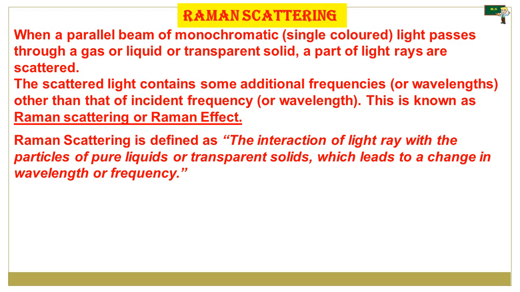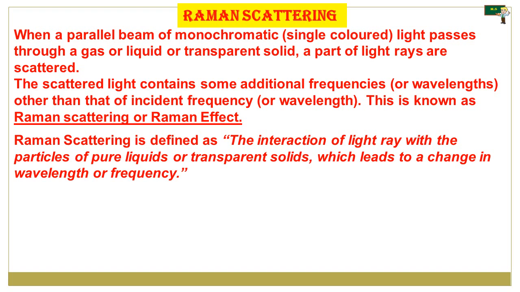Let us see. When a parallel beam of monochromatic light, that means a single colored light, passes through a gas or liquid or transparent solid, a part of the light rays are scattered. Not all the light rays are scattered, only a part of the light rays are scattered.